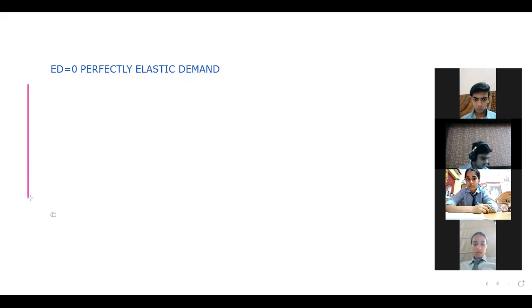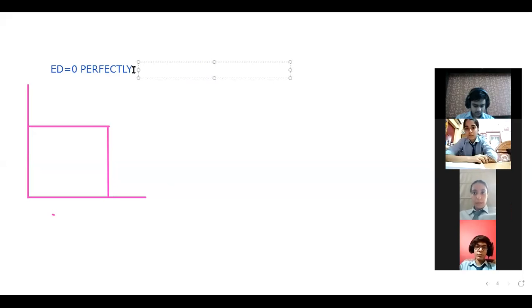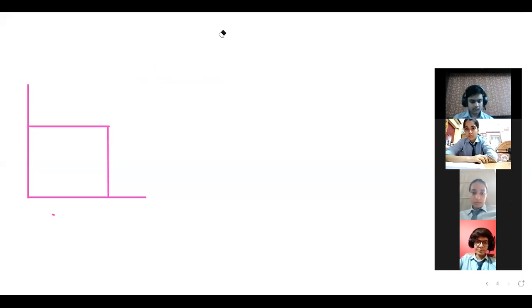Let's make the axis first. Suppose this is the price earlier and this is the quantity, right? Now, sorry, I've written perfectly elastic by mistake. This is perfectly inelastic. Yeah, this is a perfectly inelastic curve. Wait a minute, I'm just going to change it. This is ED equals to 0. That is perfectly